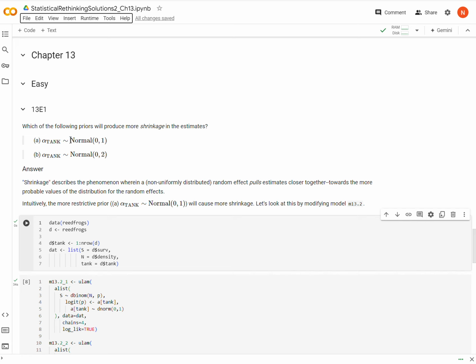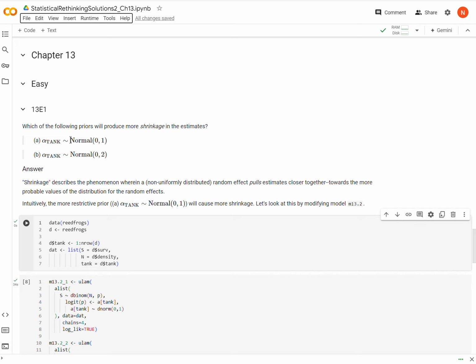Okay, and because a normal distribution has more and less probable values, the values of the random effect that are more likely to be ascribed are values that are more probable in the prior normal distribution. I hope that makes sense.